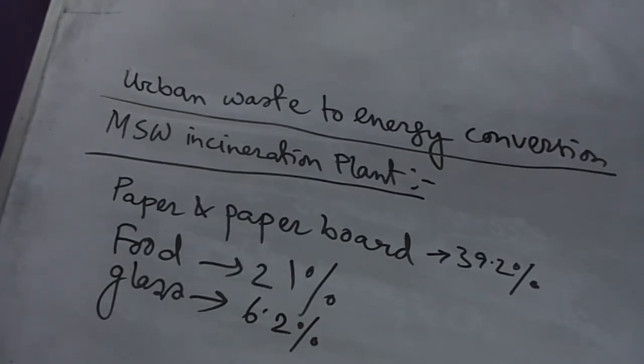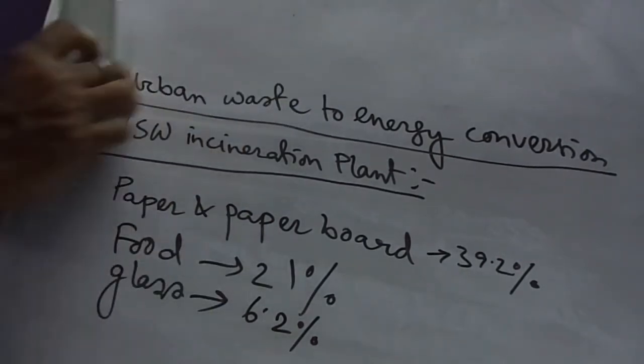One block diagram for the MSW to energy incineration plant. First one is the shredder, and this one is the air classifier.